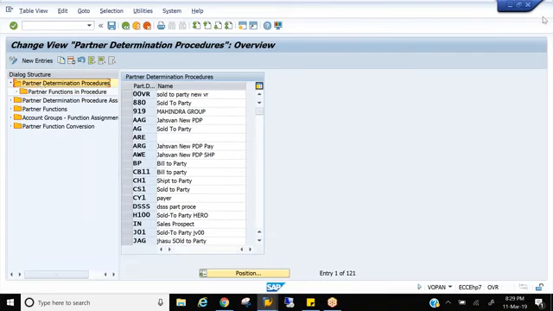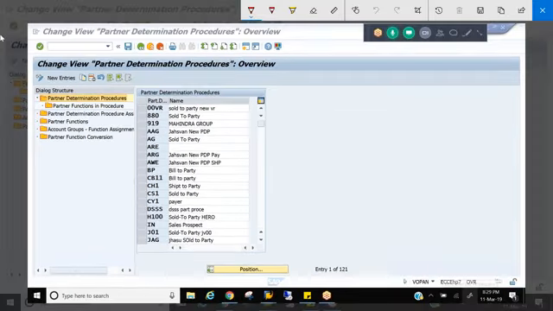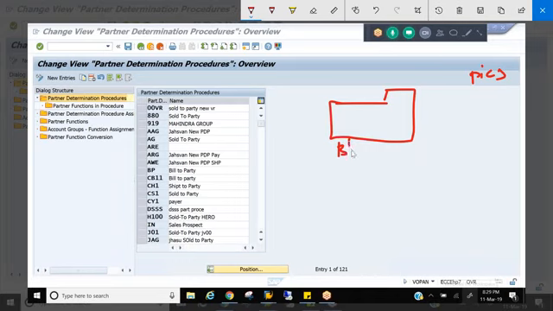So in a nutshell, let me tell you what a partner determination procedure is. PDP is like a placeholder. It's just like a folder on your desktop. Let's say you have some pictures in your mobile that you want to dump onto your laptop. What do you do? You create a folder and give some name to your folder. Let's say birthday pics, and you dump all the photographs into the folder on the desktop. That's the same thing you're doing here.